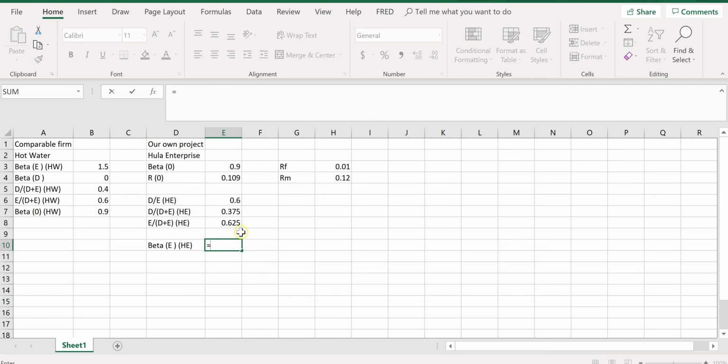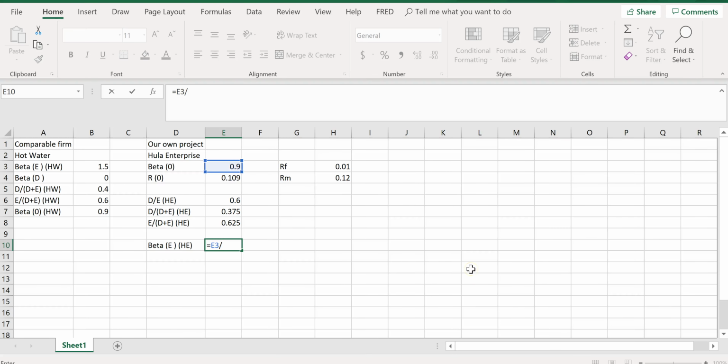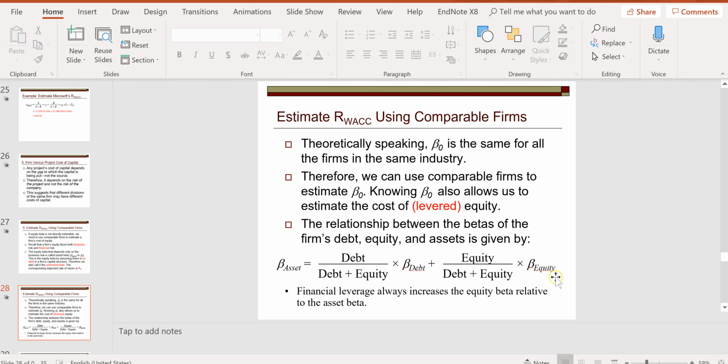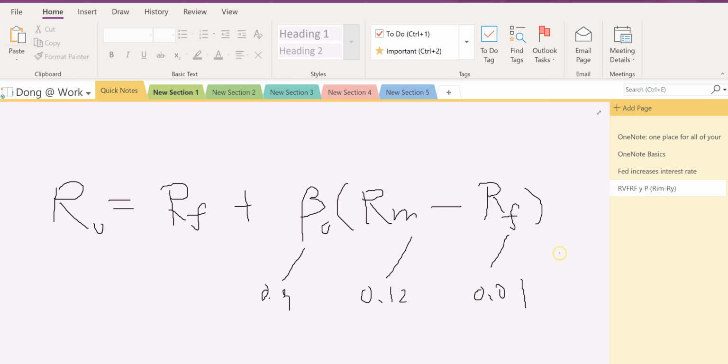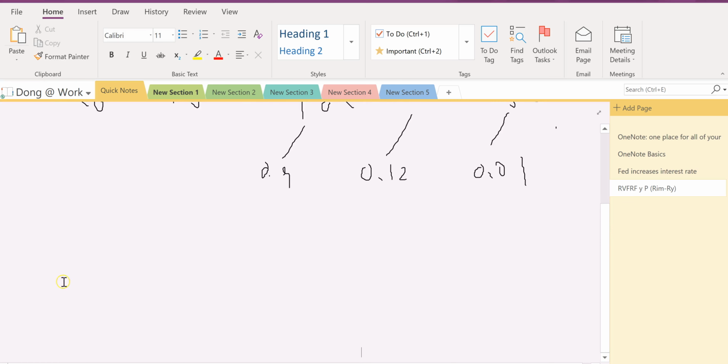So this basically equals this beta zero divided by this equity value ratio, right? So that's simply the equity beta. Again, so to make you better understand, why don't I write this down so you can see more clearly what I mean by that.